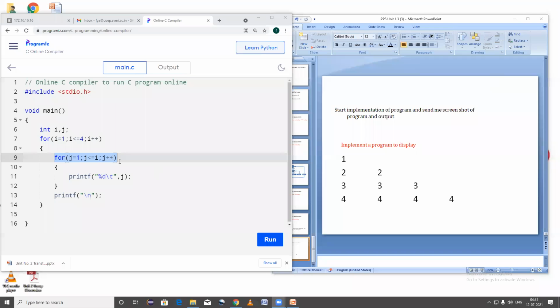So check, this for loop is going to repeat as per the value of this I. And that is what we need to print. If you check the output, every time we need to print the value of I. You just need to write I here instead of J, the value of I, and your program is going to be executed. Now check how it works.